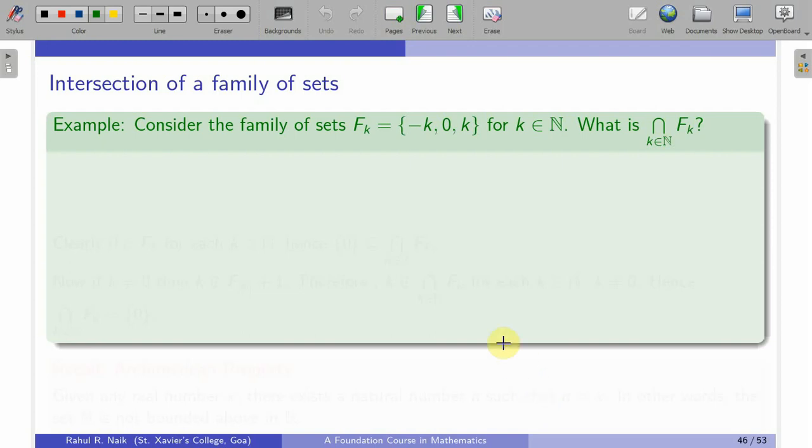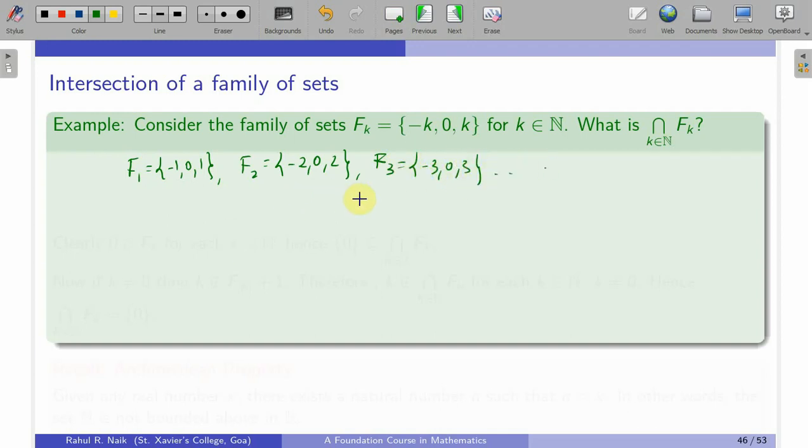Here is one more example. Consider the family of sets F_k which is equal to [-k, 0, k]. This is how the F_k is defined, and the index set is the set of natural numbers, so that k is varying over the natural numbers. What is intersection of F_k? So first you observe that F1 is going to be {-1, 0, 1}, as per the definition. F2 would be same as {-2, 0, 2}. F3 would be same as {-3, 0, 3}, and this goes on.